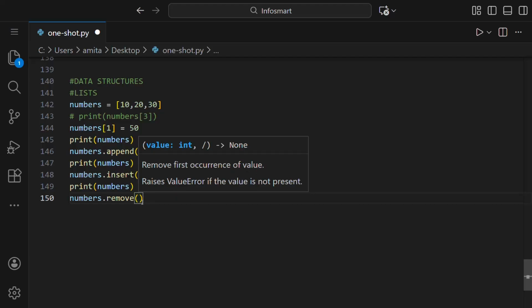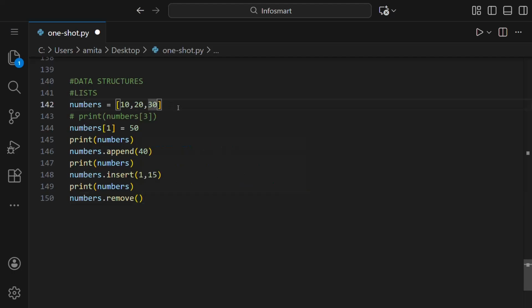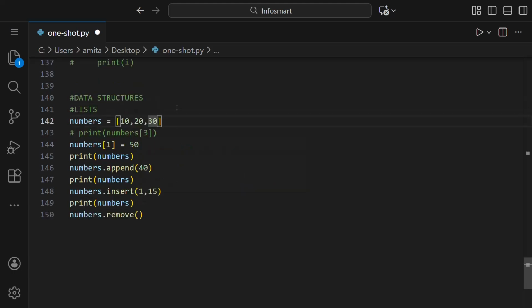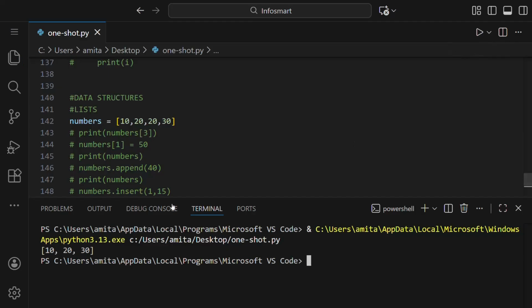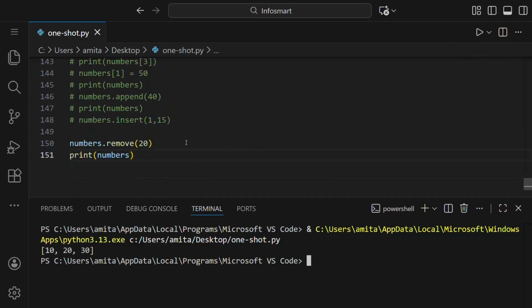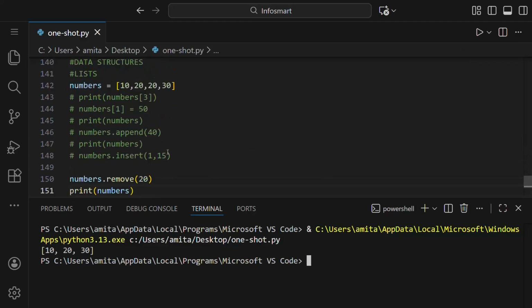Like if our list would be 10, comma 20, comma 30 like this, and we say to remove 20, then it will remove this 20, the first occurrence. Let us print the list. We can just comment this, and here we can print the list. So you can see we got 10 and 30. The element 20 is removed.